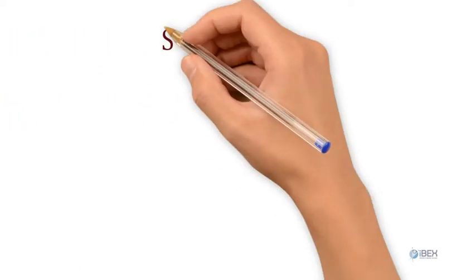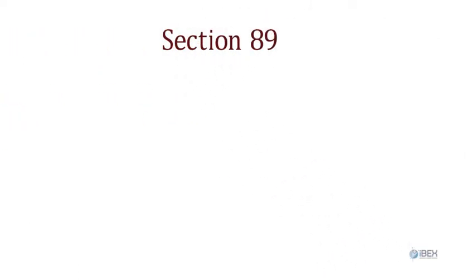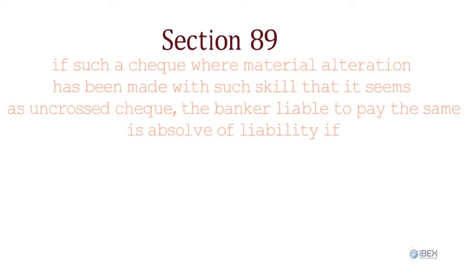Section 89. In case a check which is originally crossed has been materially altered so that the crossing has been obliterated with such adroitness that it seems an uncrossed check, and the paying banker makes payment over the counter, he gets protection under Section 89 of the Act. If such a material alteration has been made with such skill that it seems an uncrossed check, the banker liable to pay the same is absolved of liability if the payment is made as per the apparent tenor of the check and otherwise in due course.